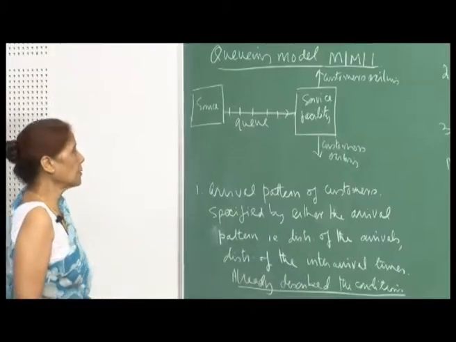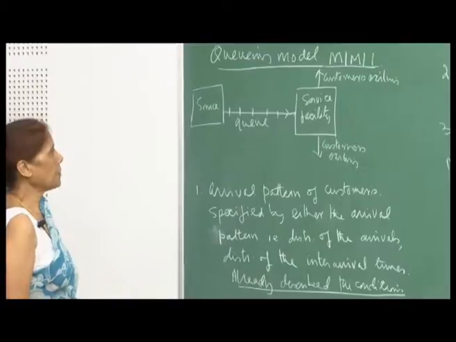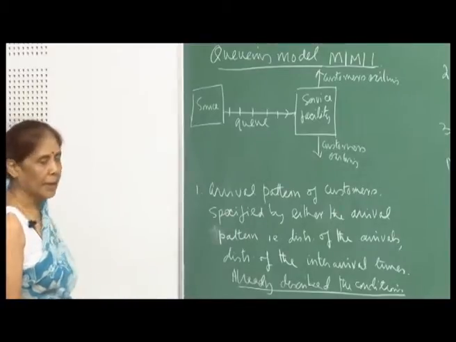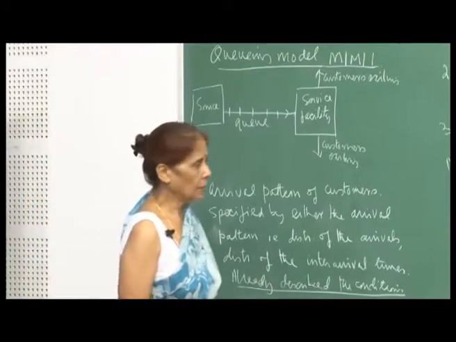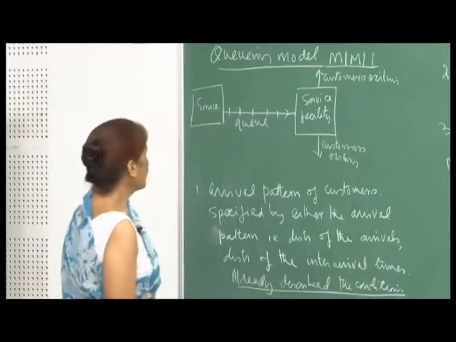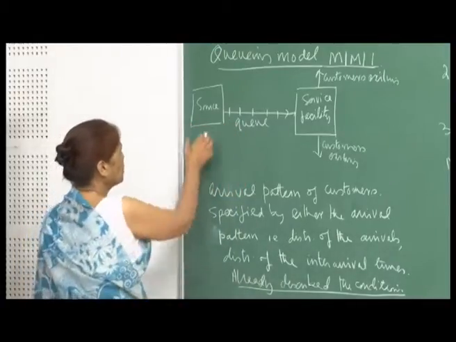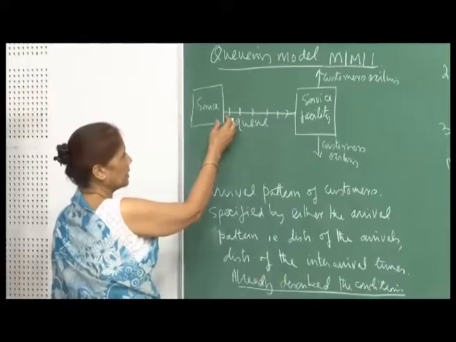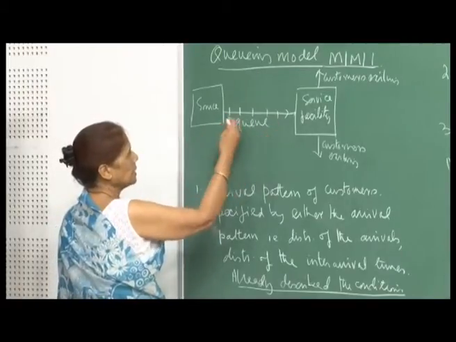So, the queuing model I am going to talk about today is called MM1, and I will explain in a while why we call it MM1. Here the whole idea is that you have a source from which your customers are coming to some service facility, there is a queue.